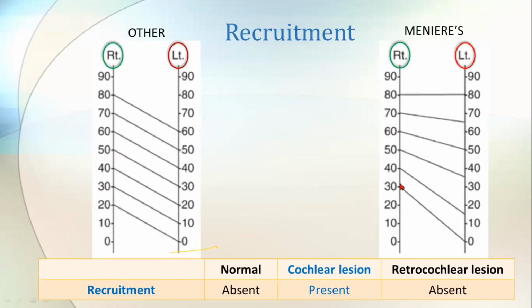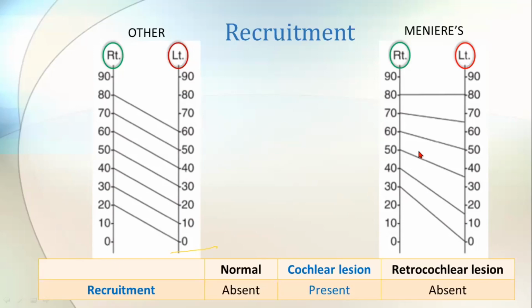But in case of Meniere's disease, if you take 30 being heard as 0, we would expect the same thing, as 40 will be heard as 10. But what's happening here, some extra gain is being obtained by the Meniere's disease patient in case of cochlear lesion. This phenomenon, this unusual attainment of hearing, is called the recruitment phenomenon, right?